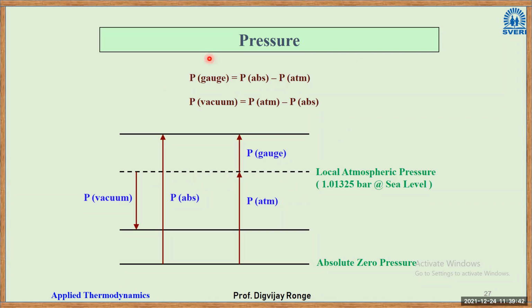Gauge pressure is absolute pressure minus atmospheric pressure. One atmospheric pressure is 101.325 kilopascal. Vacuum pressure is atmospheric pressure minus absolute pressure. So write it down and then we can stop.